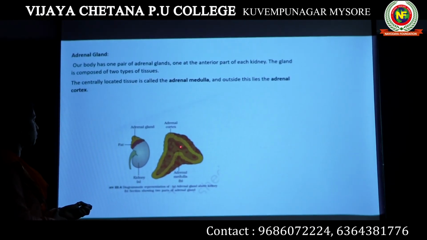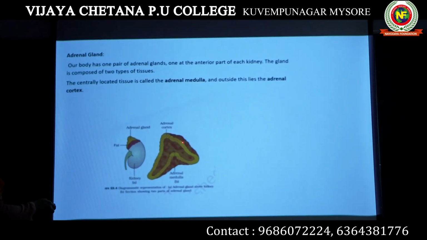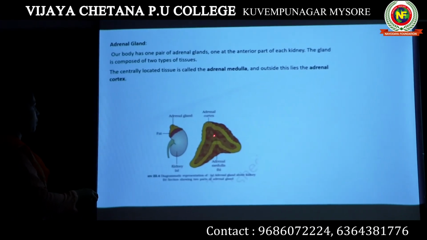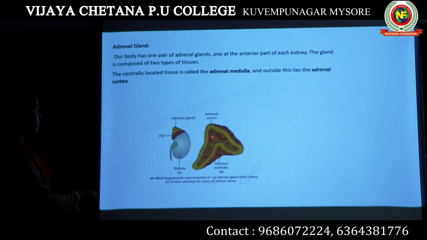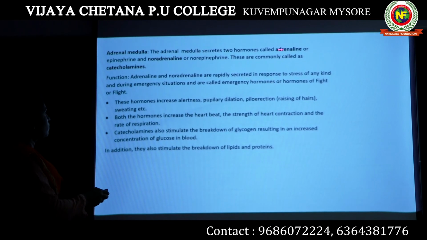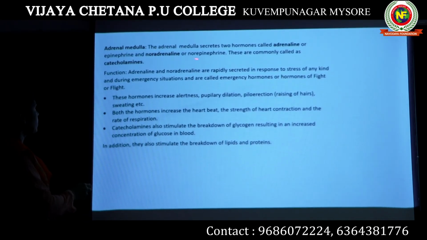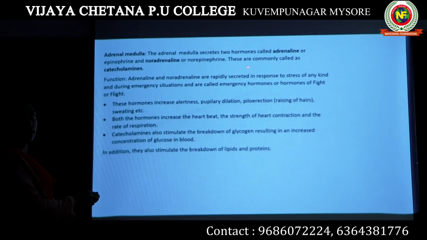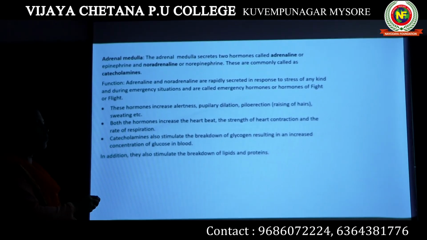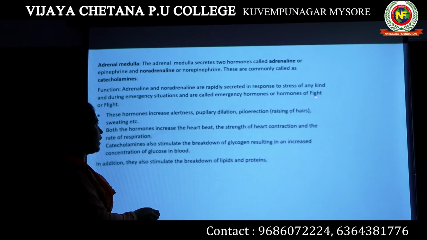Okay, both the regions produce their own, different hormones. Let's talk about the hormones produced by the adrenal medulla. The adrenal medulla is this part, the center part of the adrenal gland. They produce two different hormones, adrenaline and noradrenaline. It is also represented as epinephrine or norepinephrine. Okay, so these are the two different hormones produced by the adrenal medulla. Why are they important to our body? They are known as hormones of fight or flight.